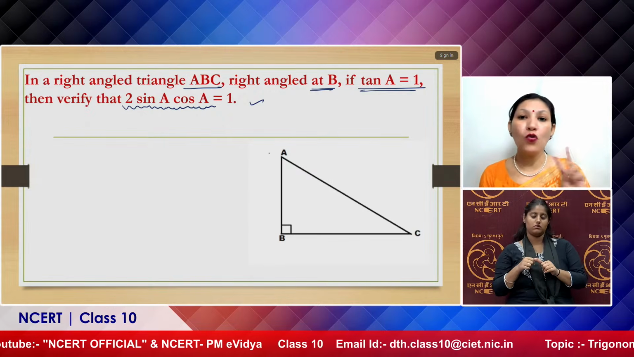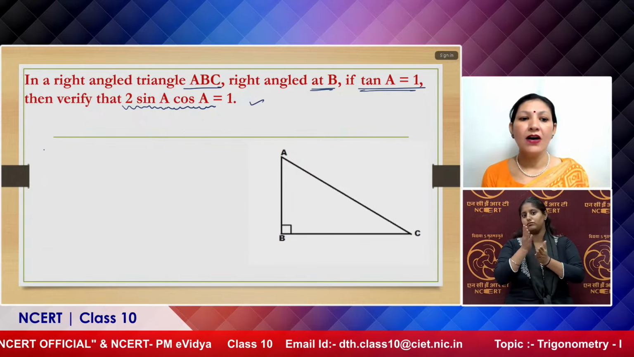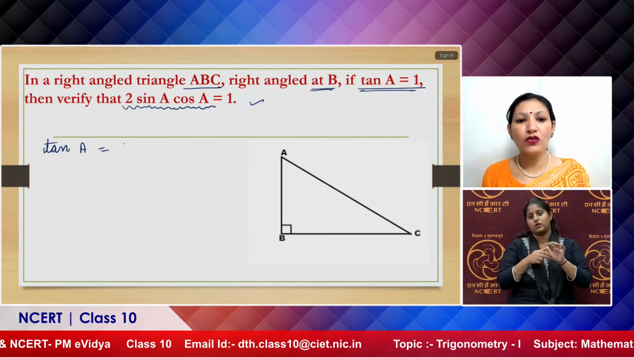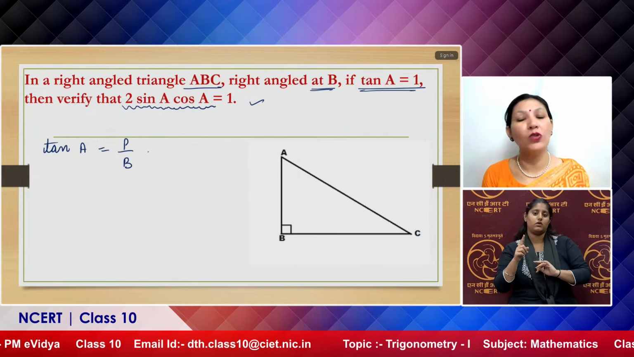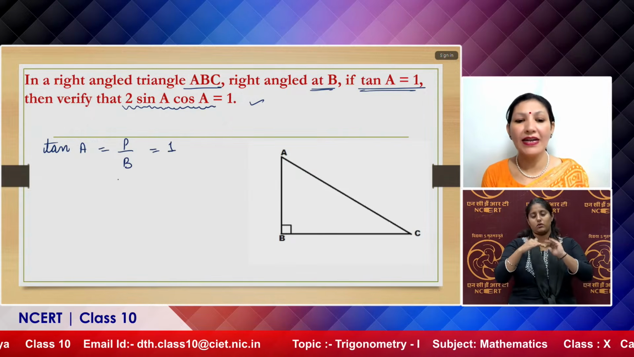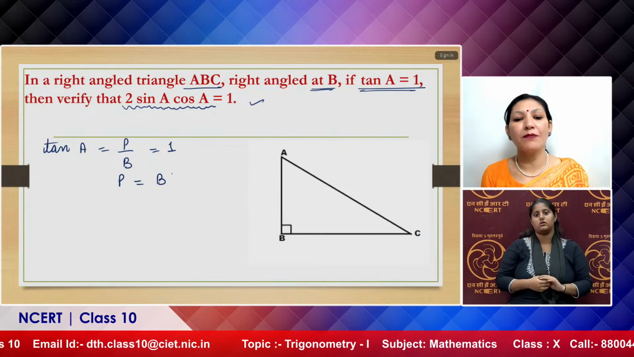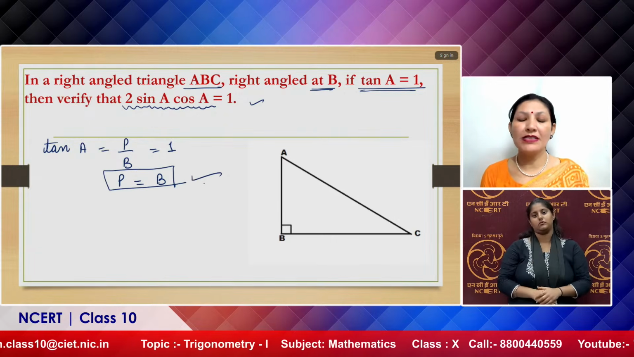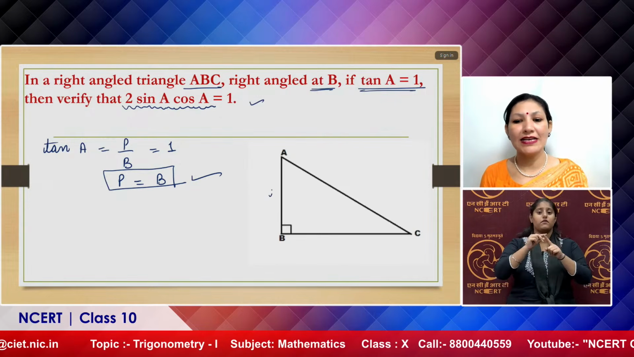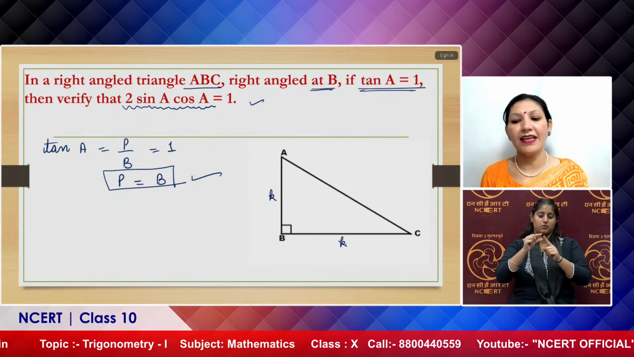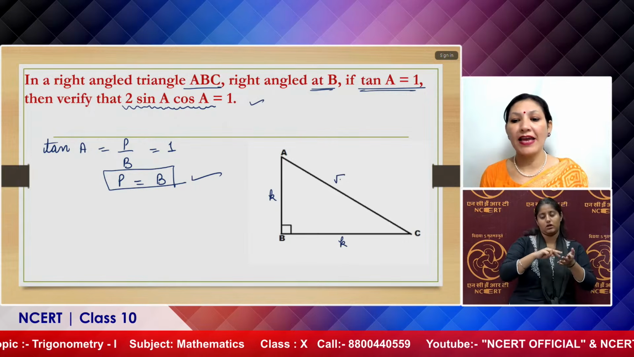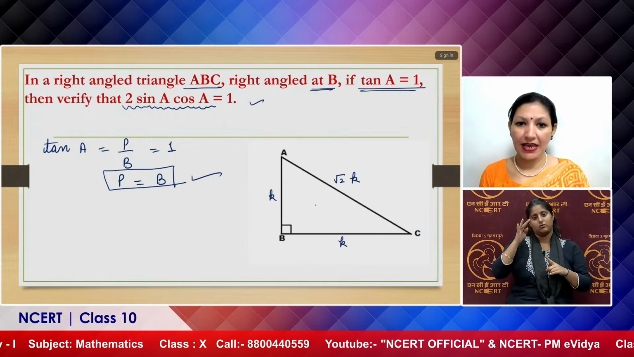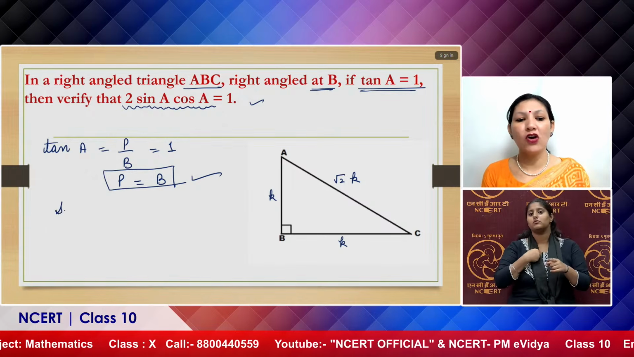There are two ways actually. The first way is, we know that tan A is equal to 1, and we also know that tan A is perpendicular upon base, which equals 1. This tells us that base and perpendicular both are equal in this question. So you can consider these two as k and k, due to which by applying Pythagoras theorem, our hypotenuse is root 2 times k.